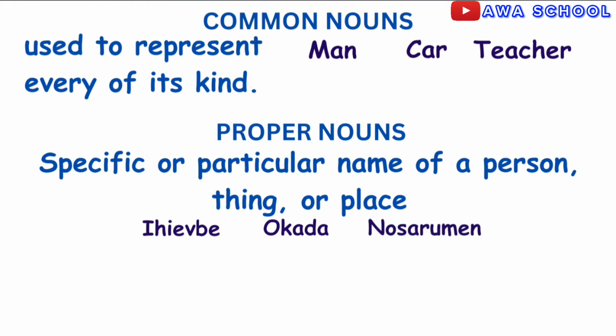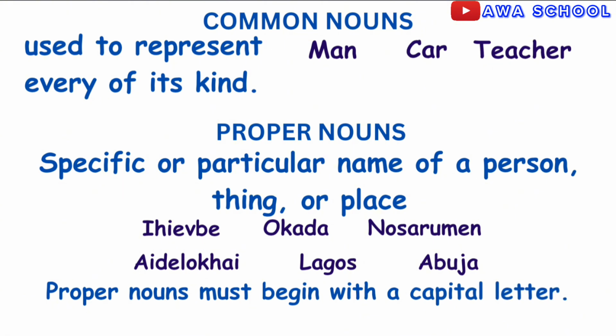Nosaume is the name of a specific person, so it is a proper noun. Exactly. The same thing applies to Aidelokai, Lagos, and Abuja. They are all specific names, therefore they are proper nouns. Exactly. Please take note that they must all begin with capital letters.